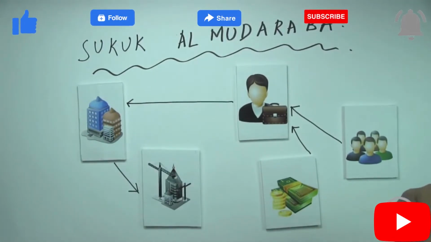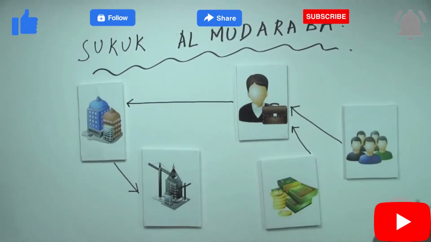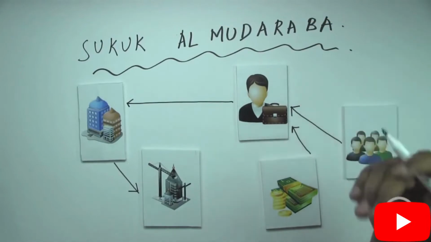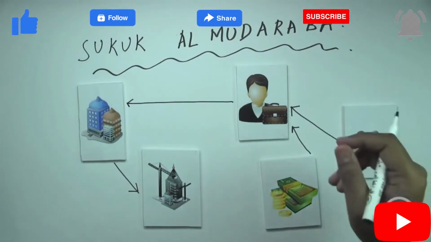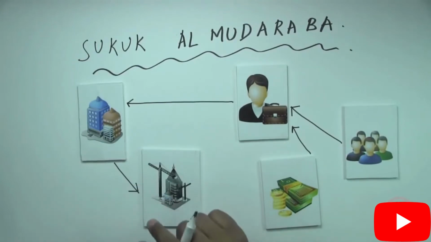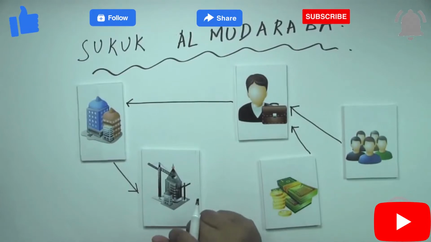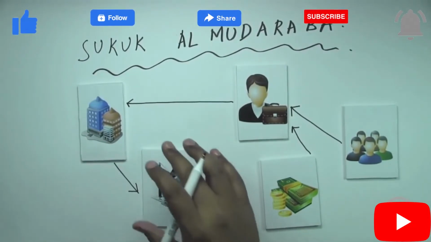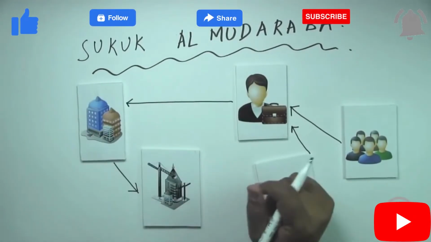So why? Because we know that when a sukuk has only cash and it is being traded, then whatever premium or discount there is will be considered as interest or riba. So it is important to know that in a sukuk al-mudaraba or in a sukuk al-musharaka, there has to be at least 1/3 of the assets in the form of tangible assets in the sukuk structure. So that is another important point which needs to be agreed in the mudaraba agreement between the SPV and the company.